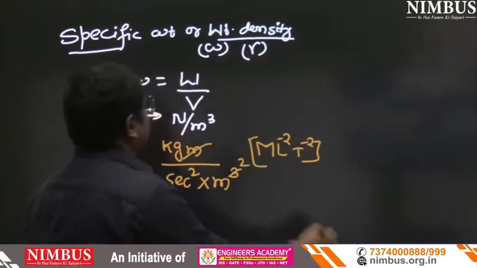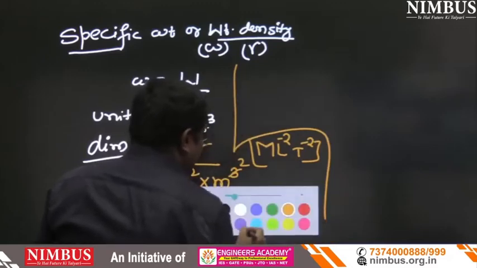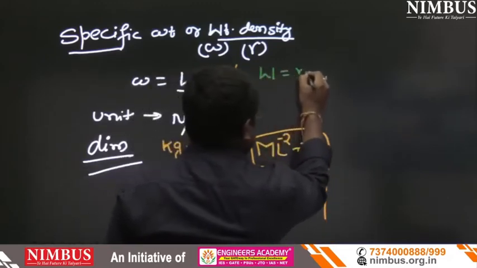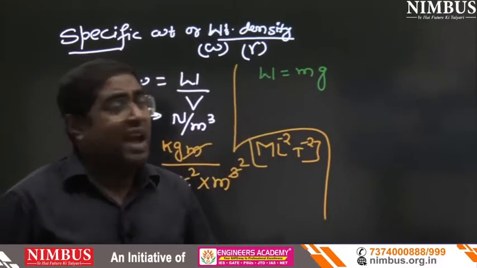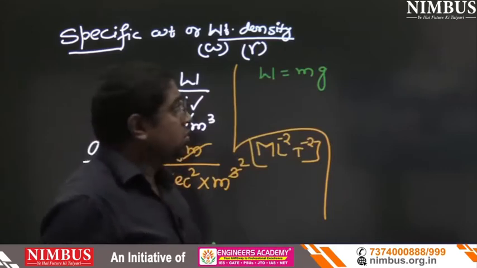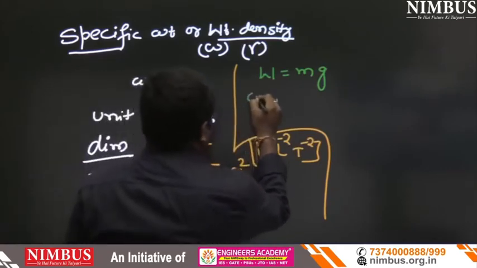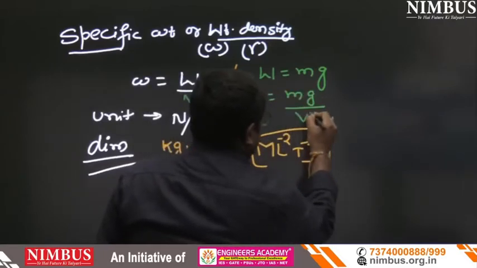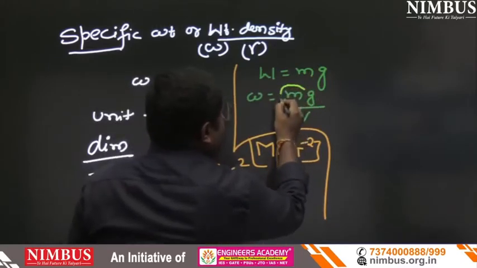Now you can ask, sir, weight equals m into g? I will tell yes, weight equals m into g. So can we write m into g here? Yes, why not? So W equals mg upon V. What is m upon V?